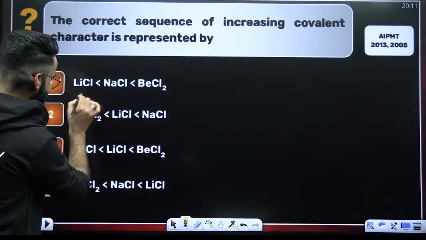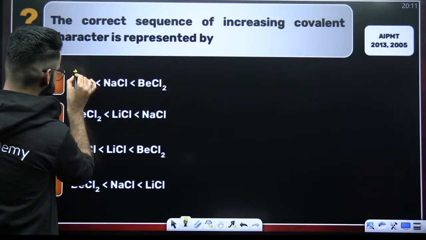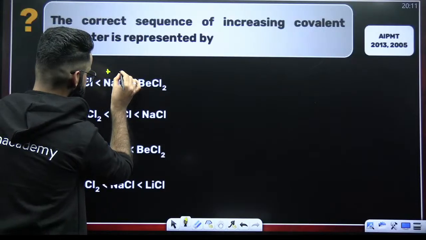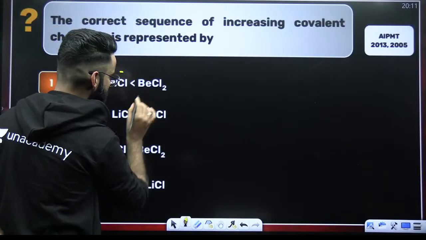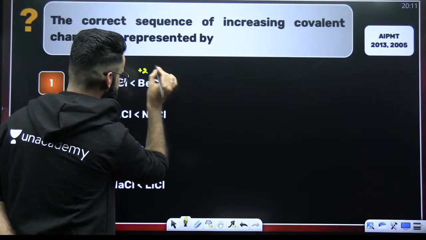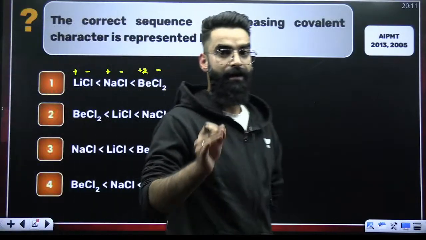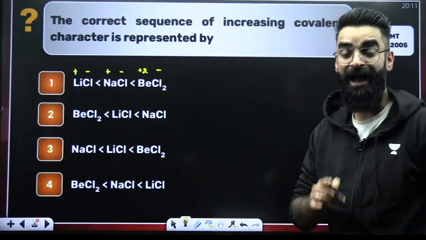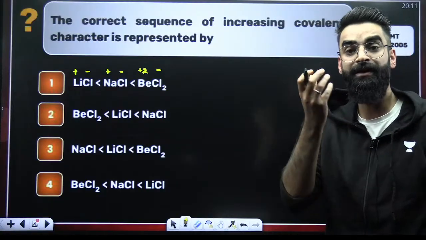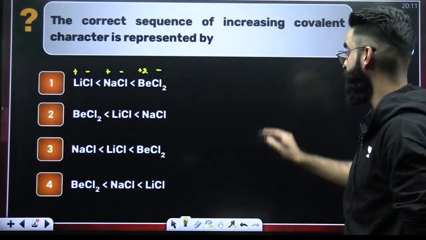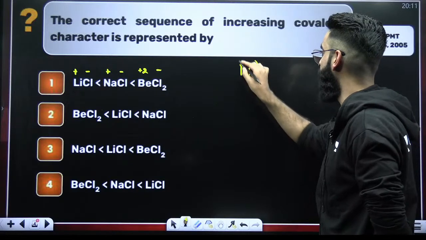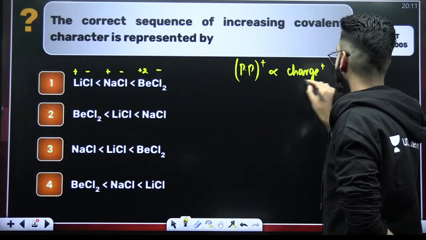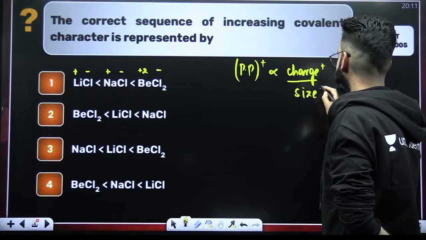If you talk about LiCl, over here you have Li positive and Cl negative. NaCl, Na positive, Cl negative. BeCl2, this is going to be Be 2 positive, Cl negative. Your covalent character depends on the polarizing power of the cation. You know it. And the polarizing power of the cation depends on the charge on the cation as well as the size of the cation. The polarizing power of the cation is directly proportional to the charge on the cation and inversely proportional to the size of the cation.